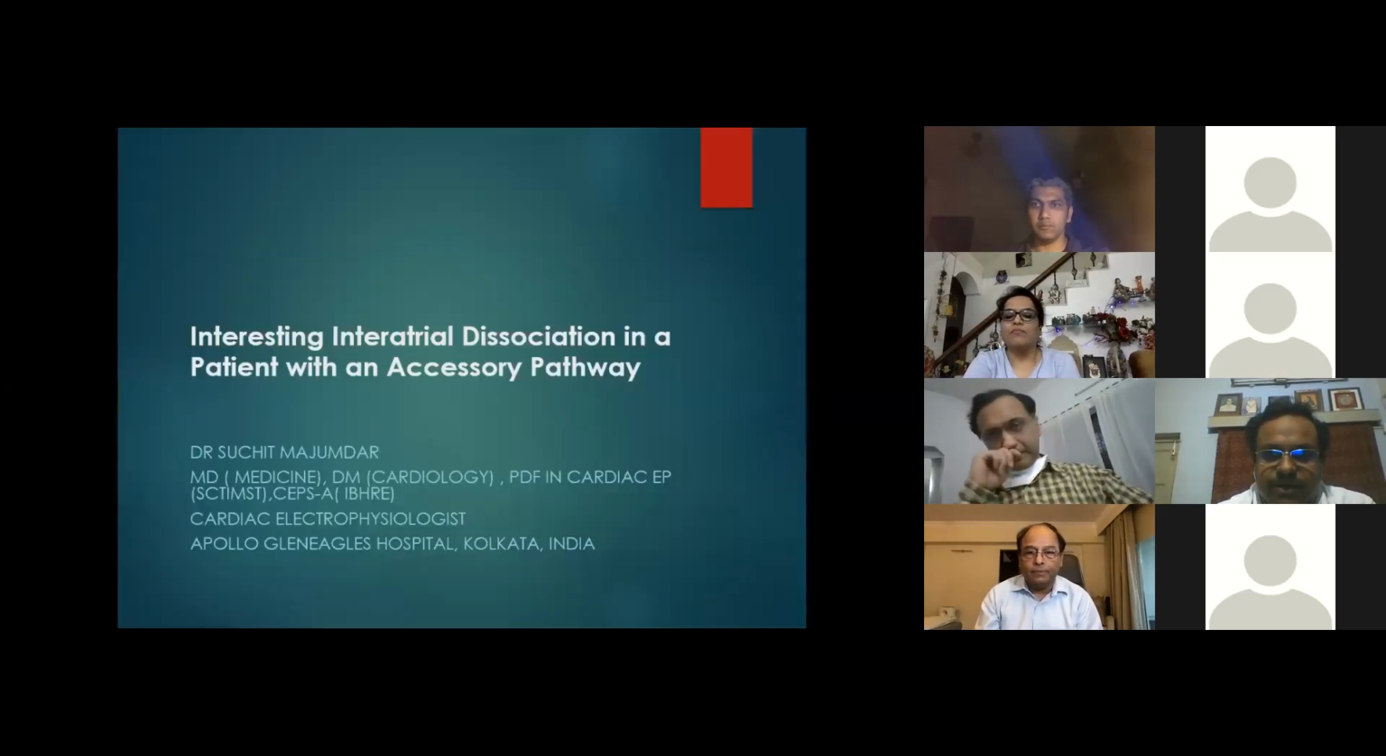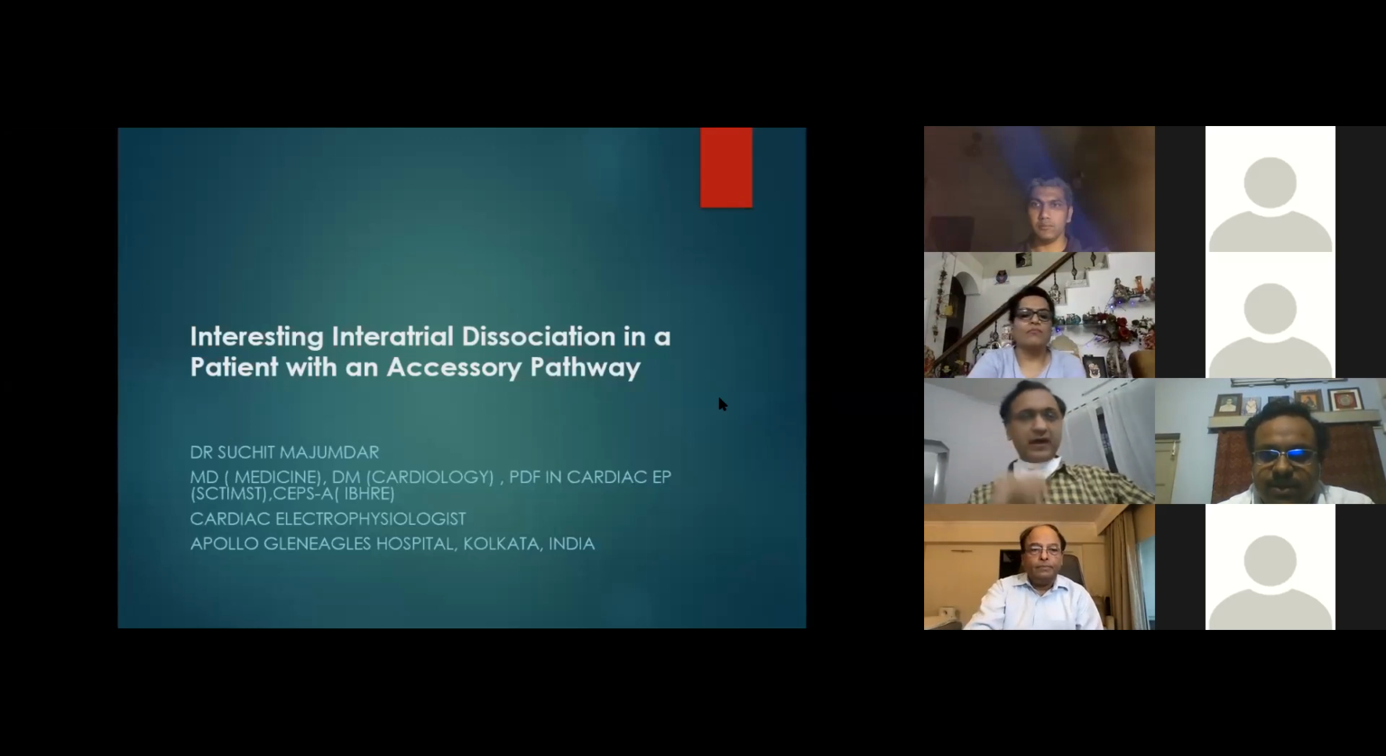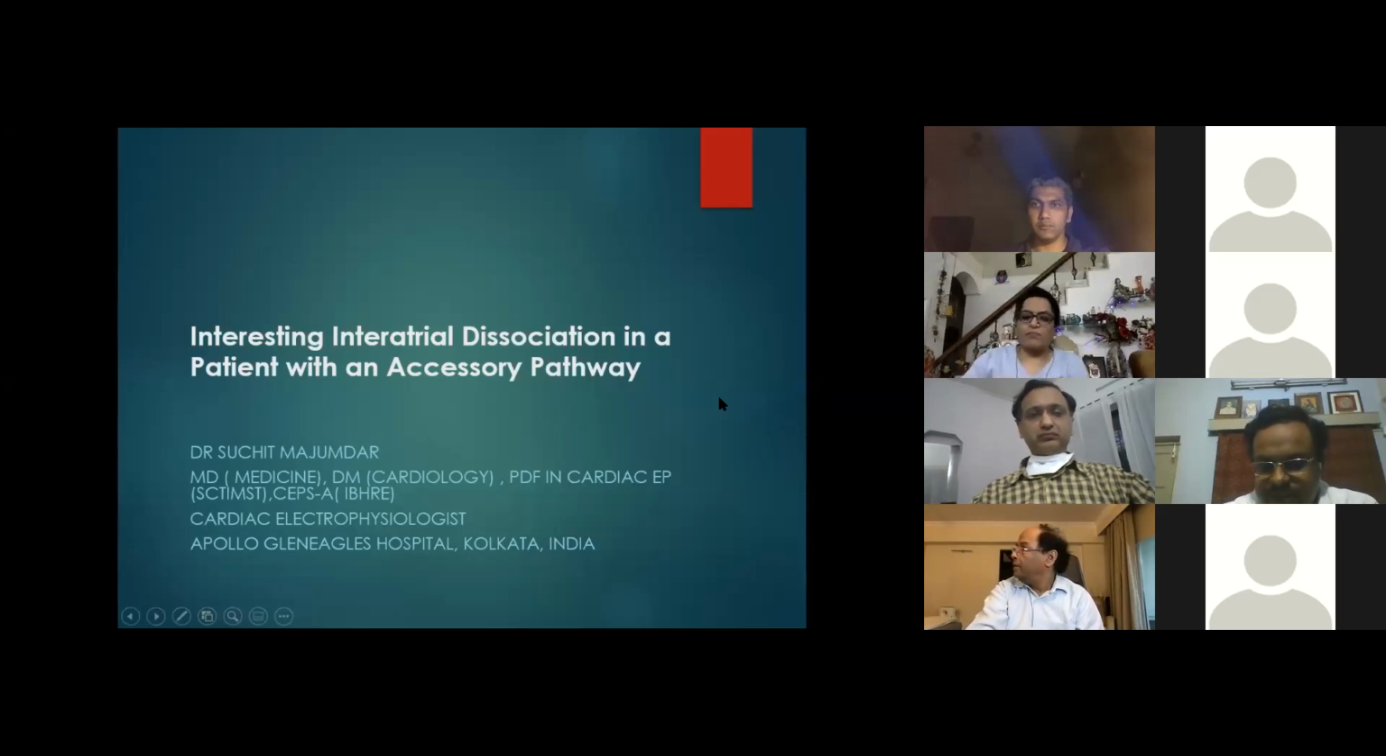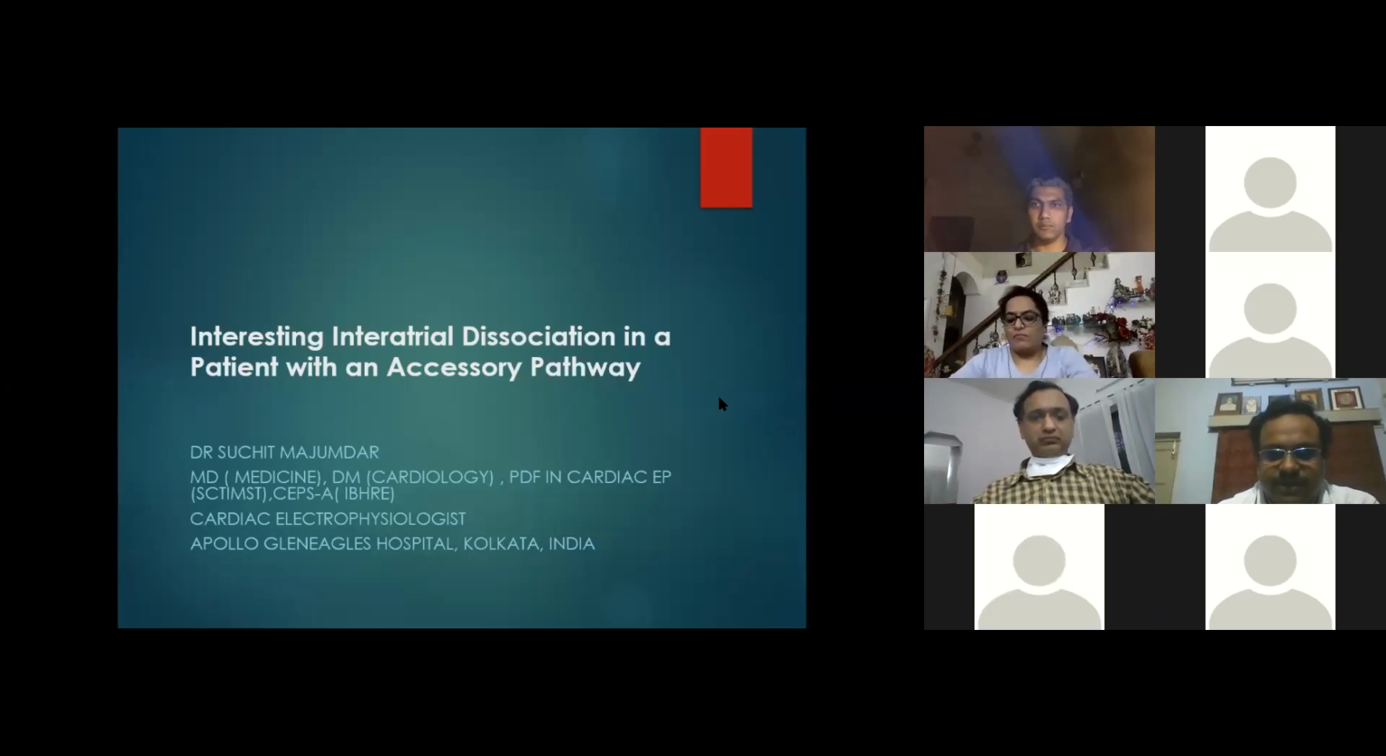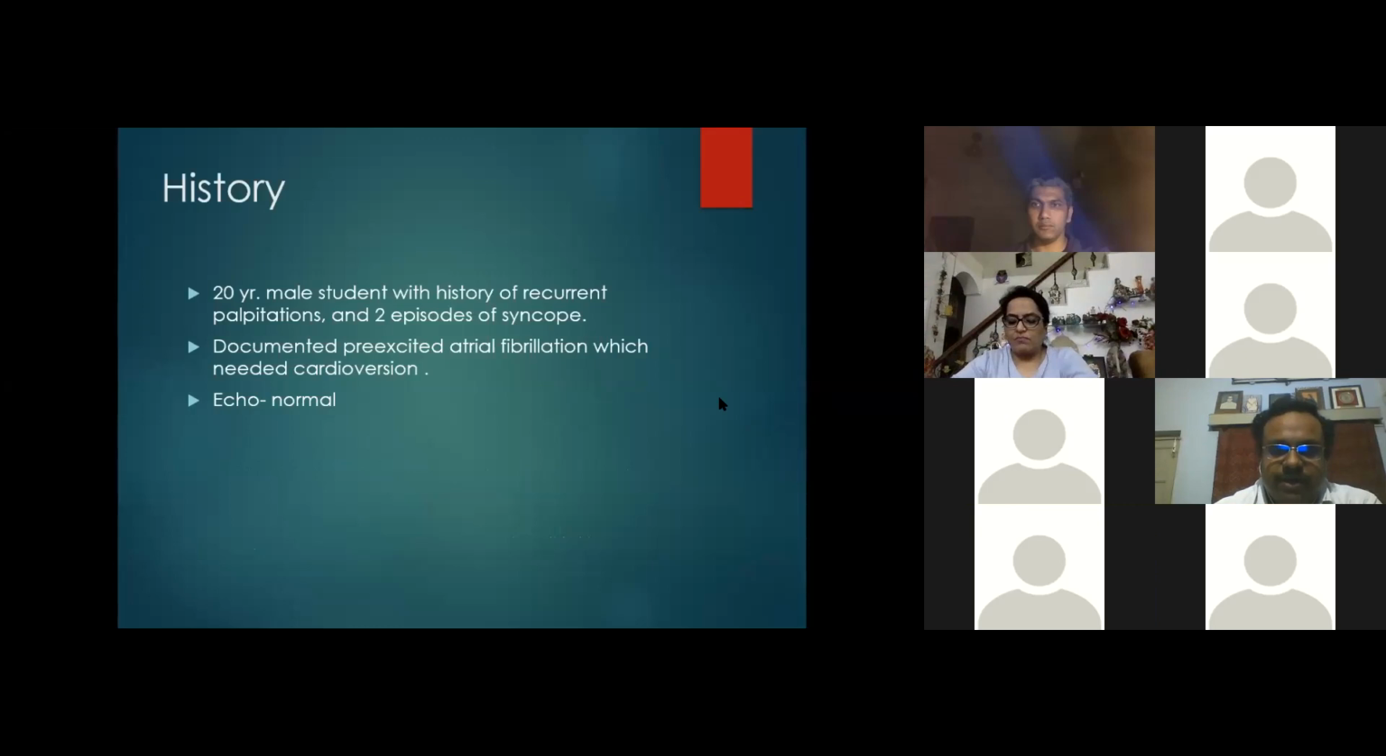Can it be seen now? Okay. So this is another patient who also has an EGM in an accessory pathway, which is interesting, and I thought I will share. This is a 20-year-old male student with a history of recurrent palpitation and 2 episodes of syncope. There was a documented pre-excited AFib which needed cardioversion, and echo was normal.